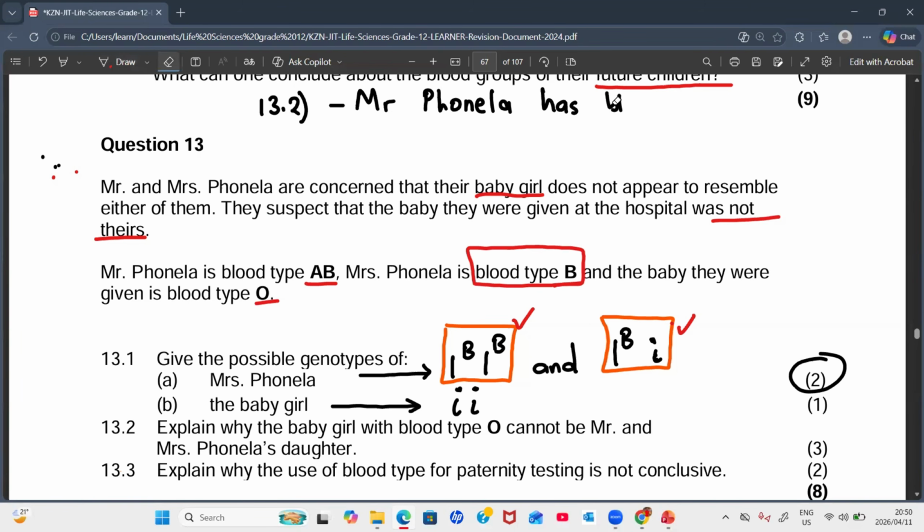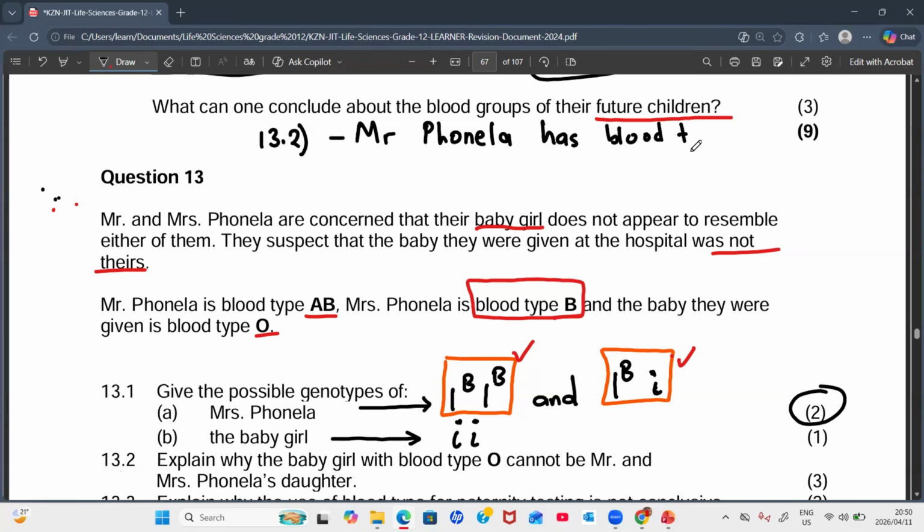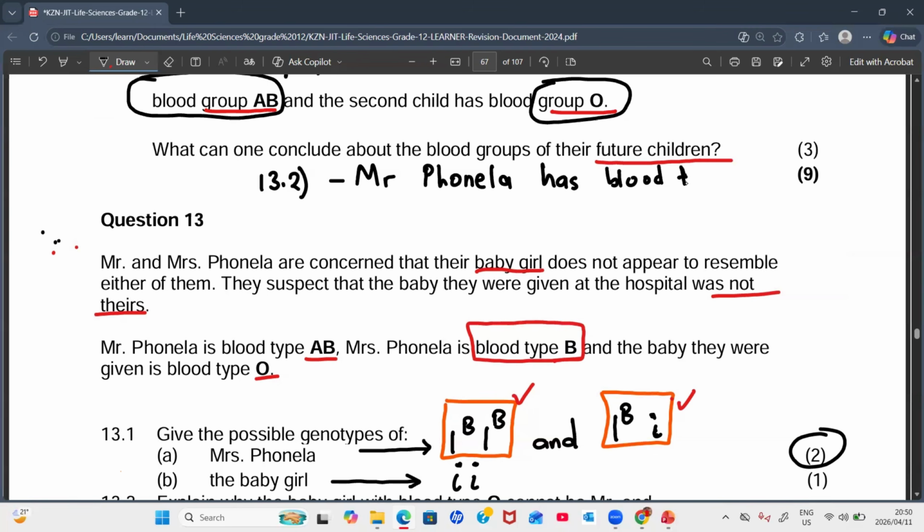I think you are making sense, but you need to explain for 3 marks. You need to use the actual genotype, guys, whenever you're explaining so that it makes sense. So Mr. Fonella, we already know that the genotype for his blood type is IA, IB. This is definitely for sure. We are not doubting this because the blood type AB has only one possible genotype. It is IA and IB, like this, codominance.